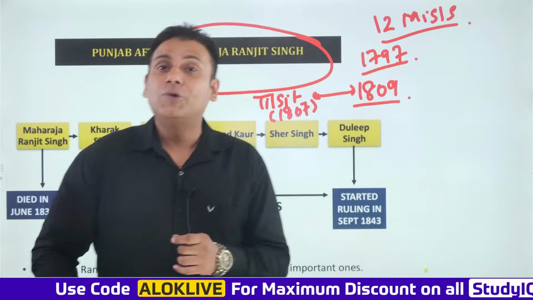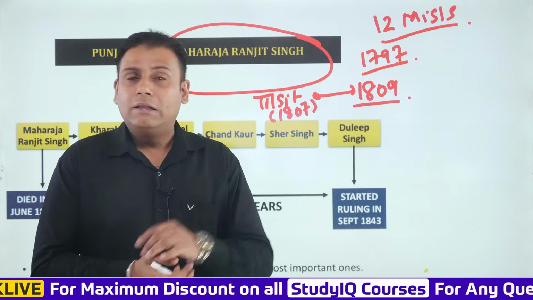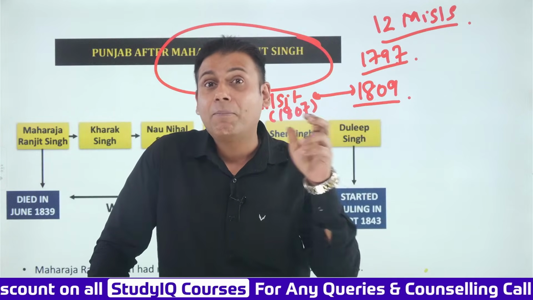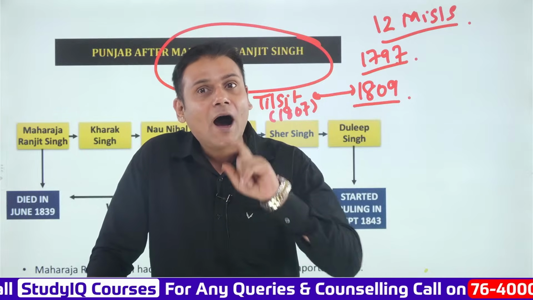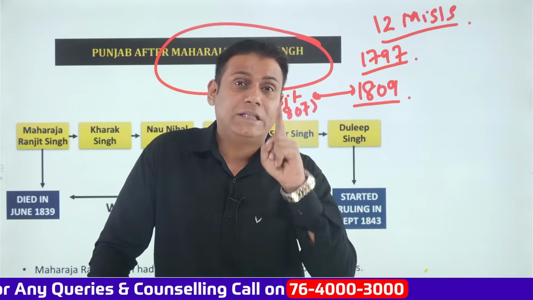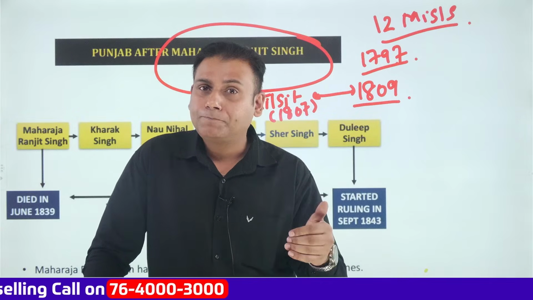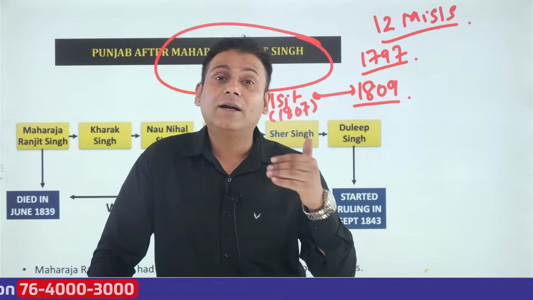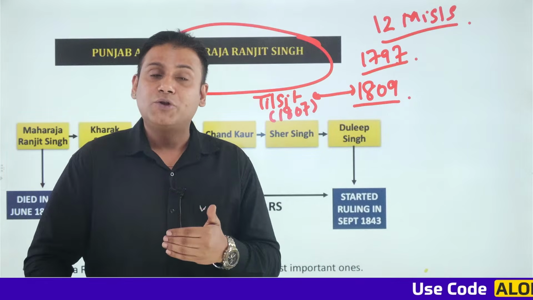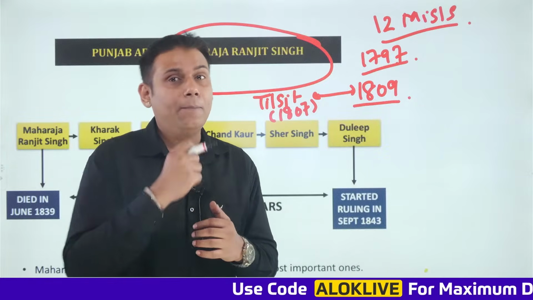Tilsit is a place located in Russia. As per this treaty, Alexander I of Russia and Napoleon of France had planned that the combined armies of France and Russia would attack the territories of the English East India Company in India. For that purpose, the English East India Company started creating alliances, and they followed the policy of Warren Hastings, which was referred to as the ring fence policy or security cell policy.